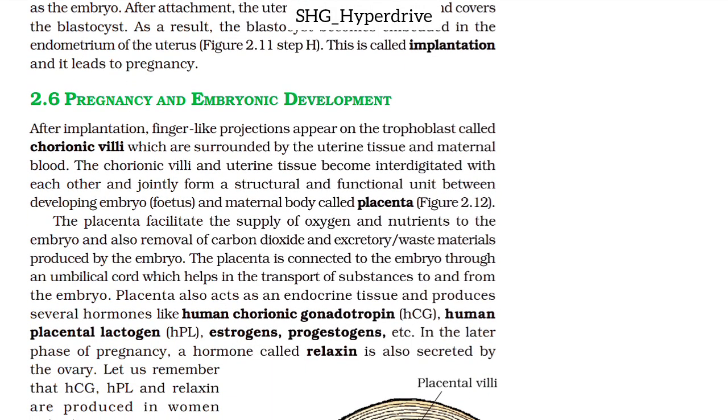2.6 Pregnancy and embryonic development. After implantation, finger-like projections called chorionic villi appear on the trophoblast, which are surrounded by the uterine tissue and maternal blood.